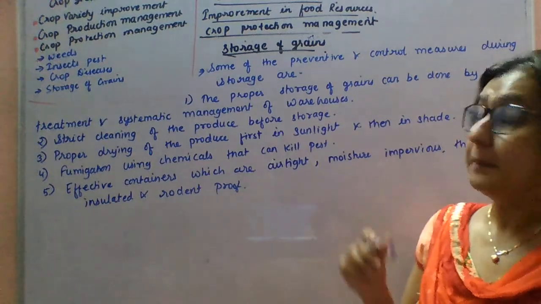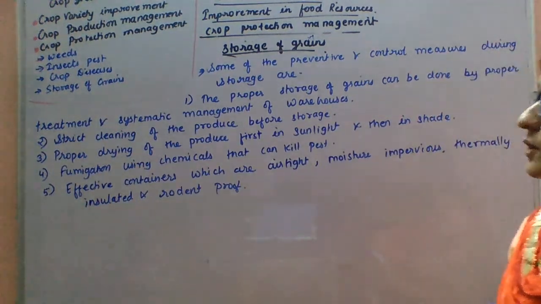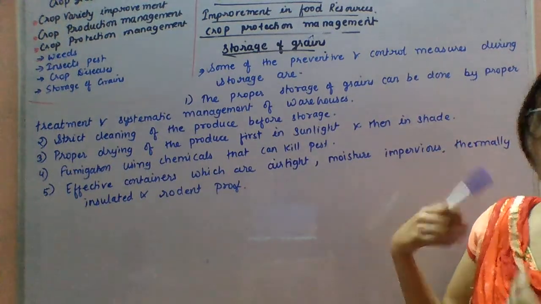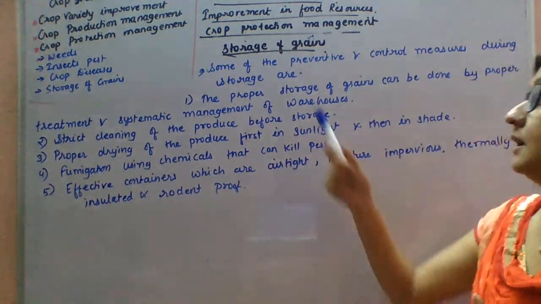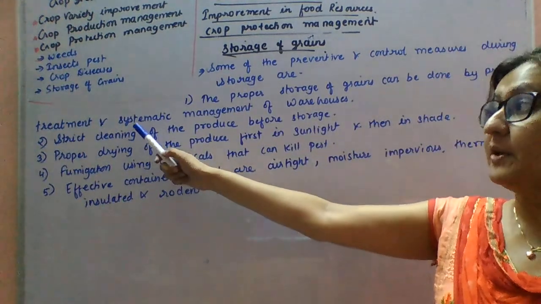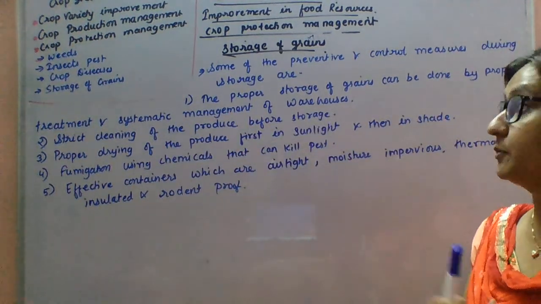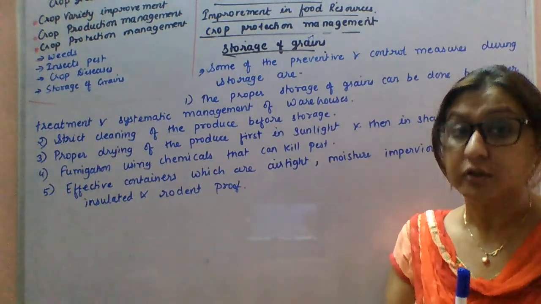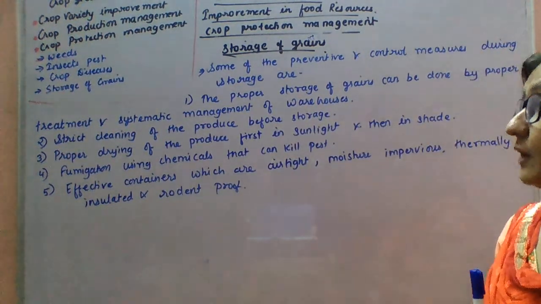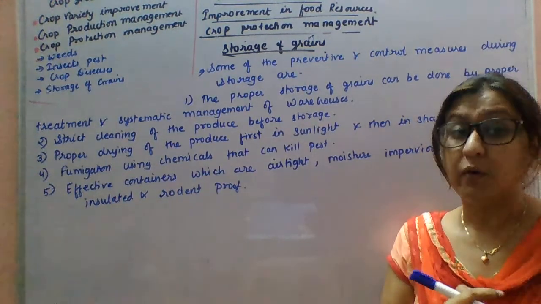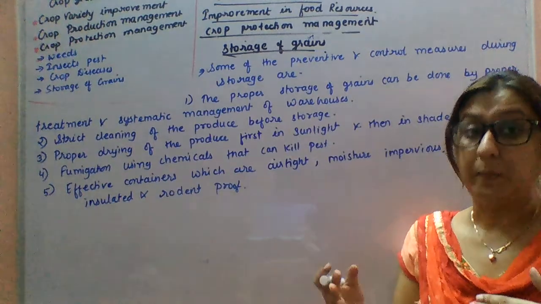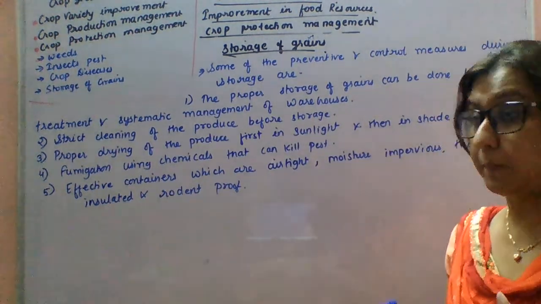These are the precautions we can take during storage of the grains. These preventive measures, or control measures, mean proper storage of grains through proper treatment and systematic management of the warehouses or storehouses. First, strict cleaning of the produce before storage. Before storage, you have to clean the produce or the crops very properly.